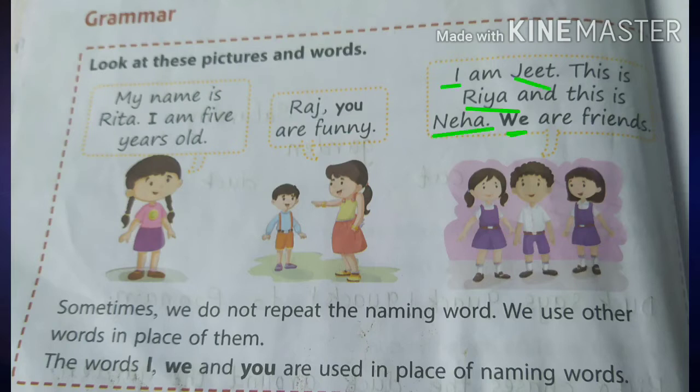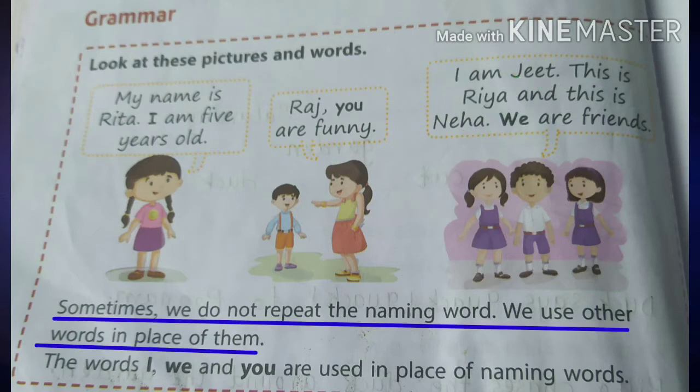Third one, I am Jeet. This is Riya and this is Neha. We are friends. Here, I, Riya, Neha. I am with Riya, Neha. And so we used the pronoun we in the place of I, Riya, Neha. Who is I here? I, Jeet. So, instead of Jeet, Riya, Neha, we is used.